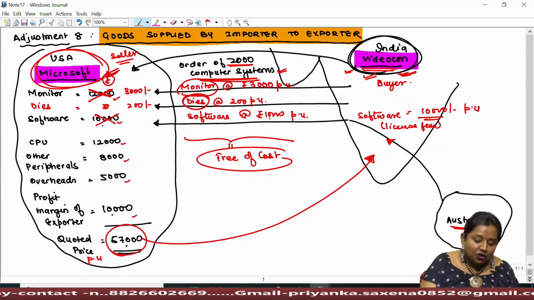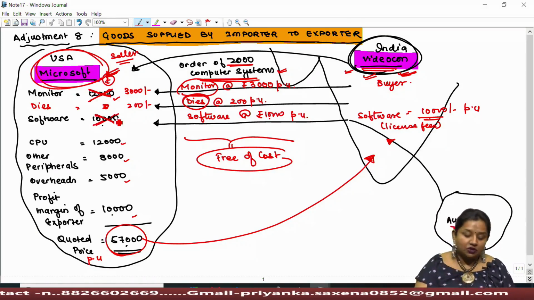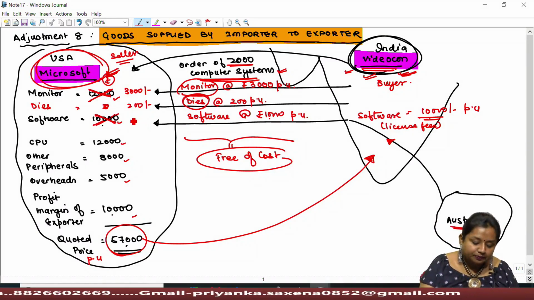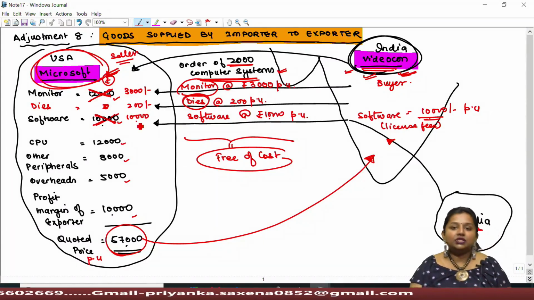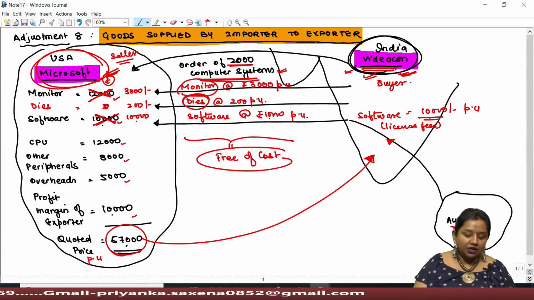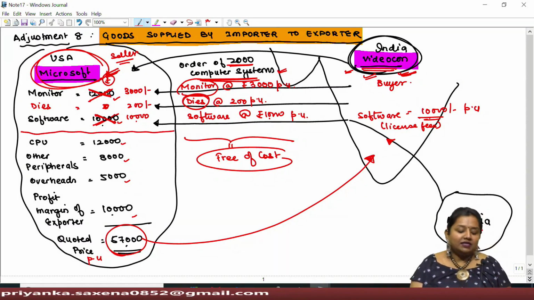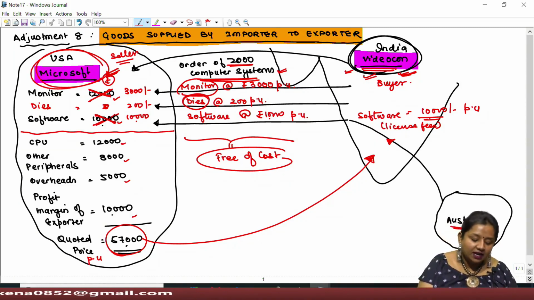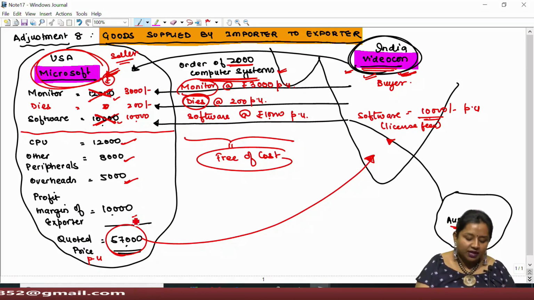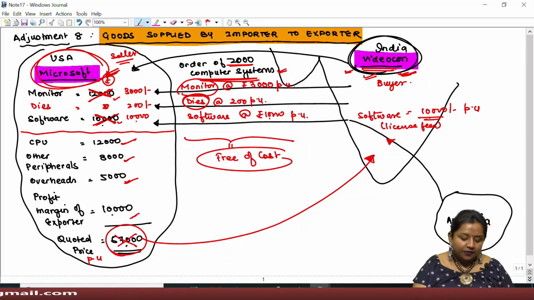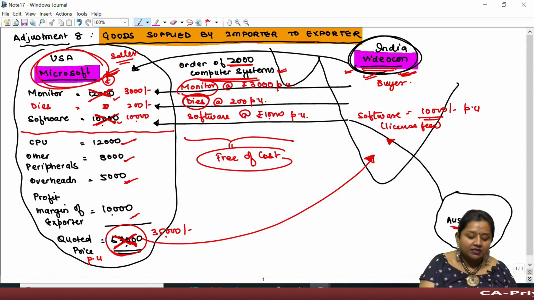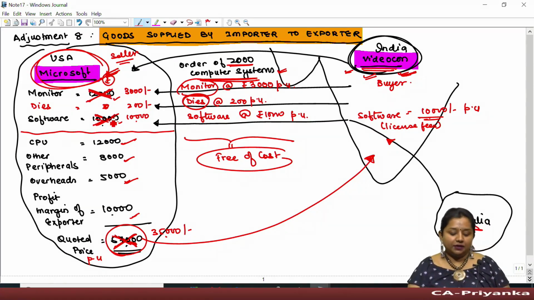Now, Microsoft need not impose its particular software; rather they are going to add on the software purchased by the importer himself and supplied to him, and the balance amount has been incurred by the exporter, the seller himself. That is, the seller has installed the CPU, other peripherals, overheads, and along with his profit margin, the exporter shall charge. Now, how much amount will he charge? He will charge only 35,000, because other things he is not supplying to the buyer.